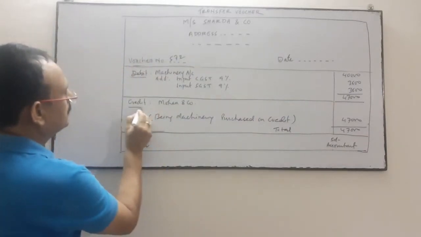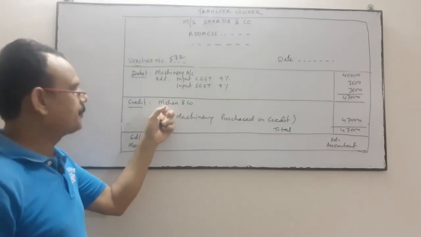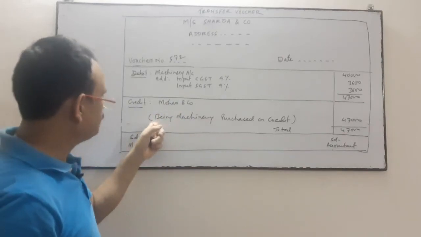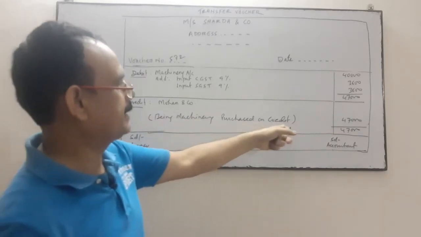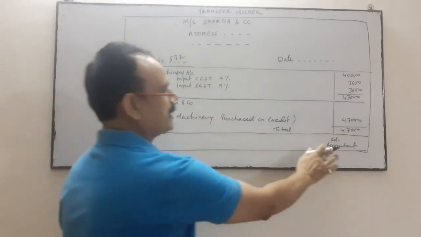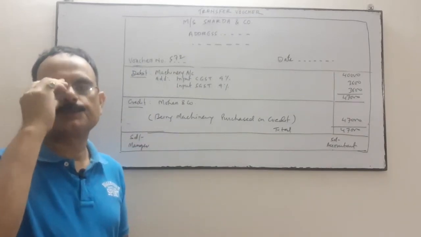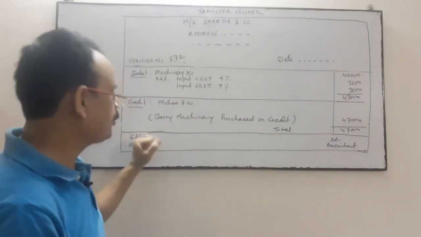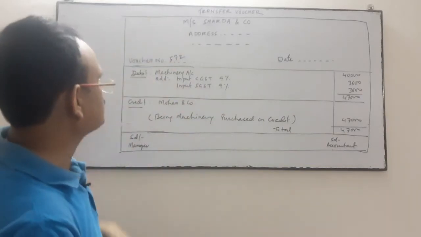So what do we credit? To whom have we purchased on credit? We have purchased the machine on credit from Mohan and Company. So we will write Mohan and Company. Then we write the narration: being machinery purchased on credit. 47,000 is the total. Signature of the manager, signature of the authorized person, and seal of the company. Okay, so this is the format of a transfer voucher.